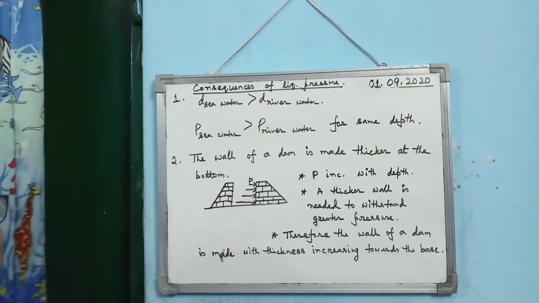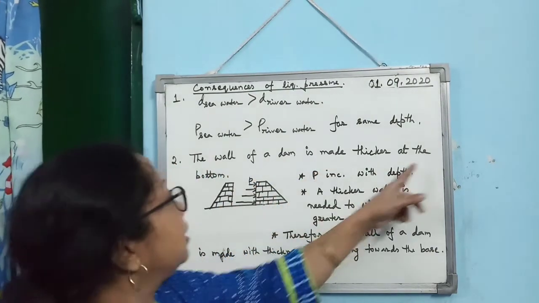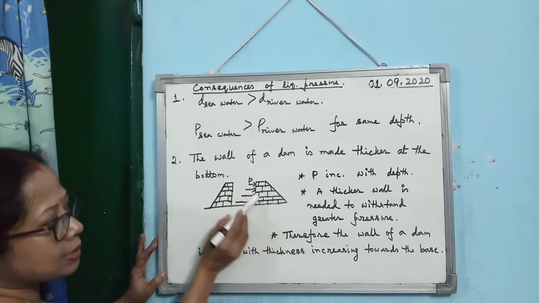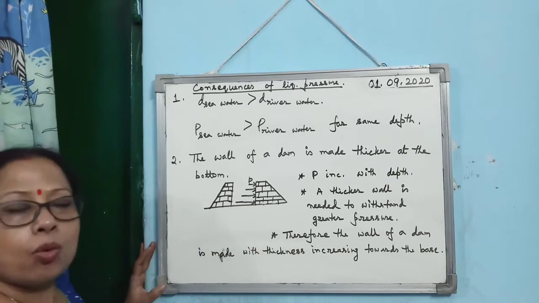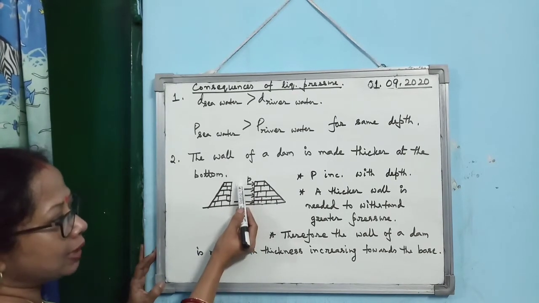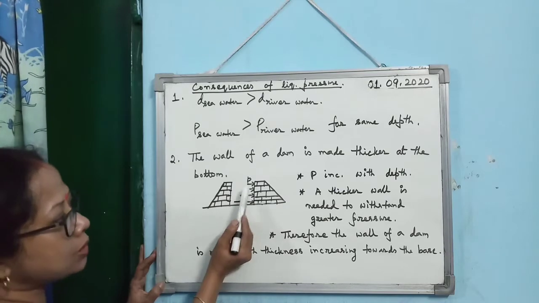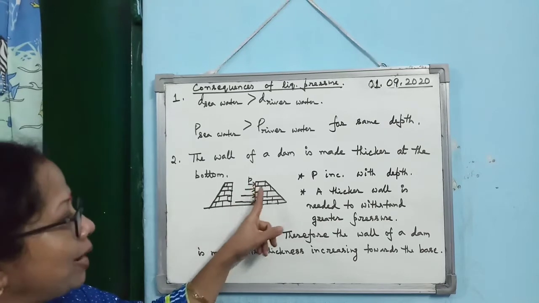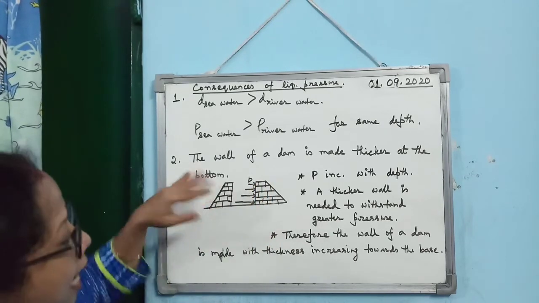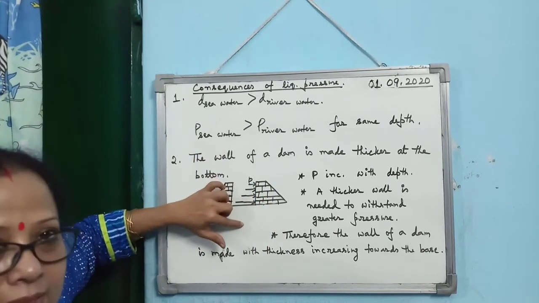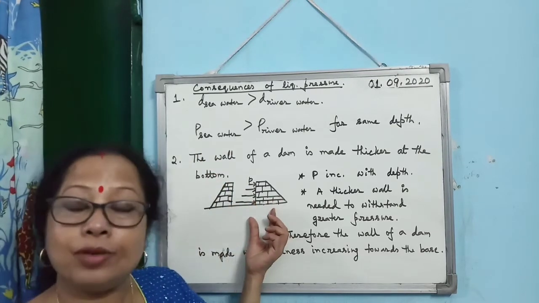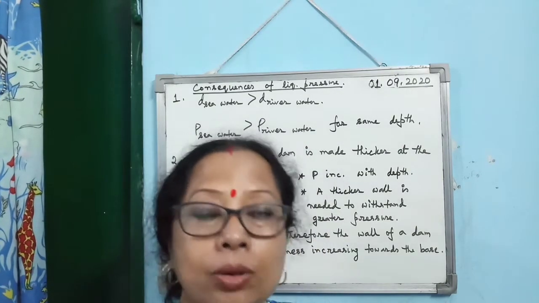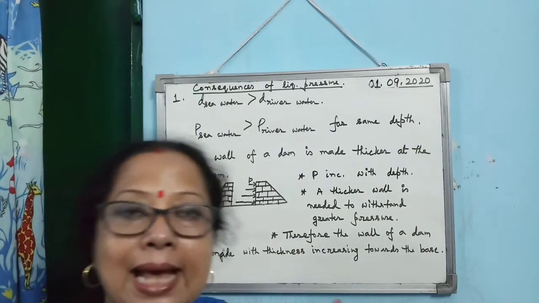The next consequence is that the wall of a dam is made thicker at the bottom. If you consider the dam wall, as you go to the base, the thickness is increasing. Why is it increasing? Because we know when the depth increases, pressure increases. So you see in this column, look at the arrows. The length of the arrow is less, meaning the pressure exerted in this layer is less. Then as the depth increases, pressure increases. So we make the wall broader so that it can withstand the greater pressure. That's why it is made broader.